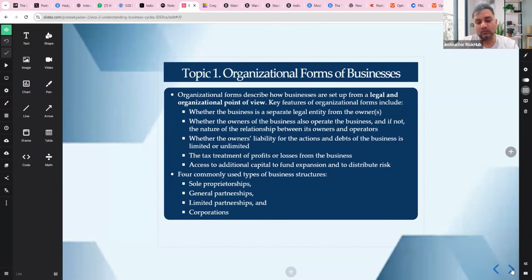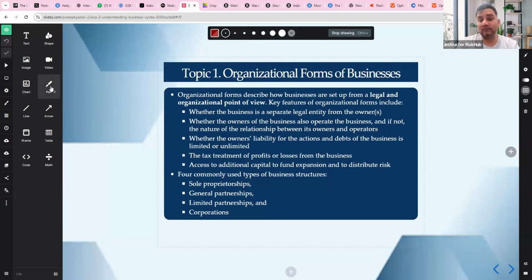When I talk about organizational forms of business, what you need to understand very clearly is that organizational form describes how your business is set up from a legal and organizational point of view, right? So you have to keep in mind your legal framework as well.